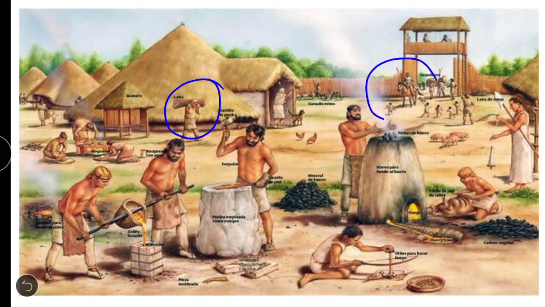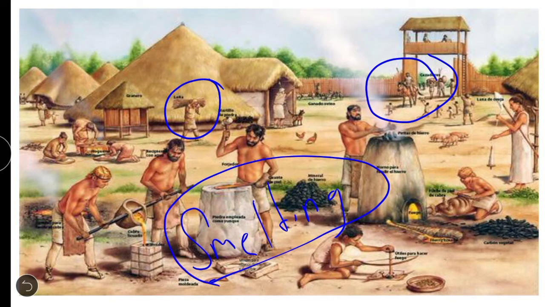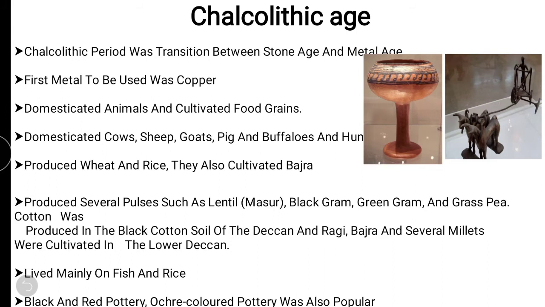And here you can see the horse. Did you observe this? Have you ever seen this horse in the previous ages, that is from Paleolithic to Neolithic? No, right? So the horse's existence has come in the Chalcolithic period. Though they had seen the horses in those periods, the domestication of the horse started in this Chalcolithic period. And what is this process known as? See what these people are doing? They are melting the copper and making the tools, and this process is known as smelting. Melting of copper and processing it and making it into tools is known as smelting, and we'll see about it in detail.